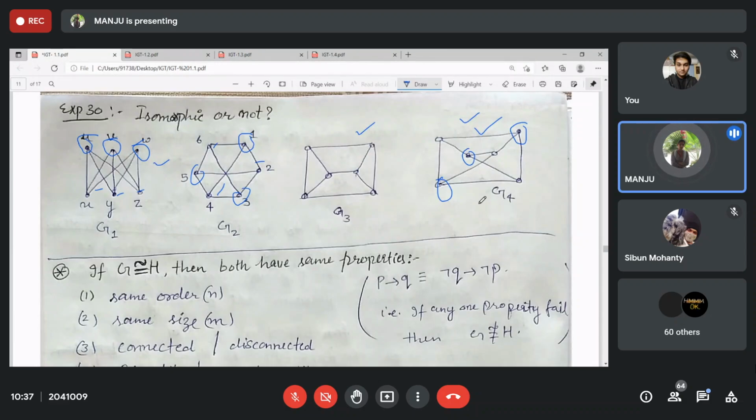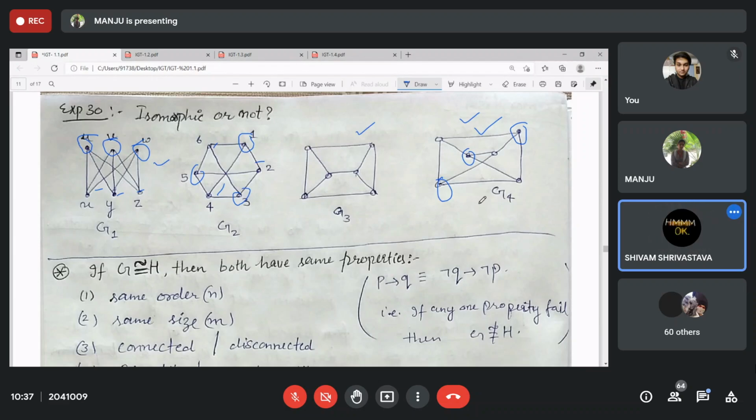Why not G3? It is not bipartite. The other 2 graphs are bipartite. So this is not bipartite. Why not? There exists an odd cycle.